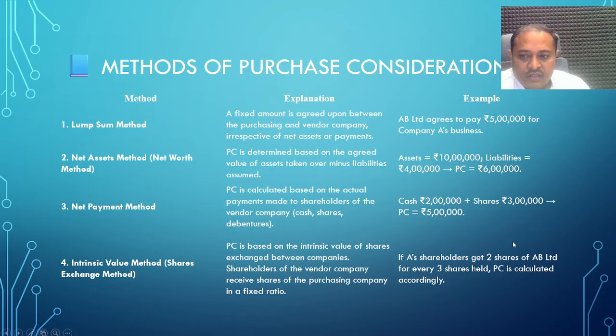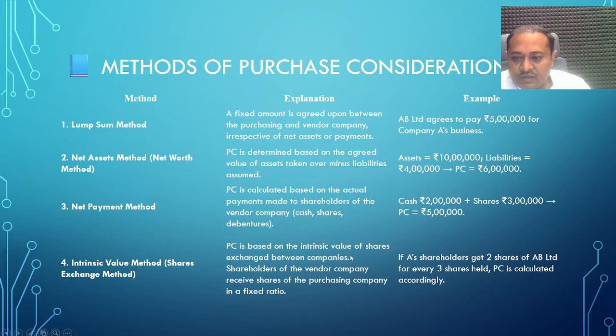Suppose the purchase consideration is 5 lakh rupees: 2 lakh rupees in cash and the remaining 3 lakh rupees in equity shares. There can also be a combination: rupees 2 lakhs in cash, 2 lakhs in shares and 1 lakh rupees in debentures. 2 plus 2 plus 1 lakh, that is 5 lakh rupees.